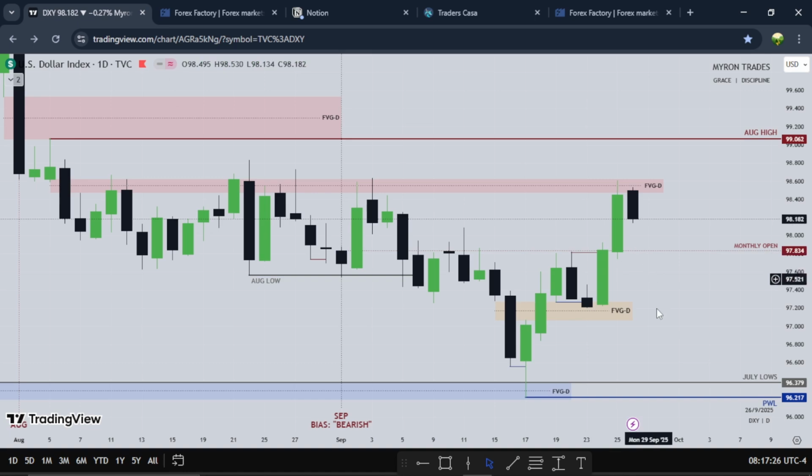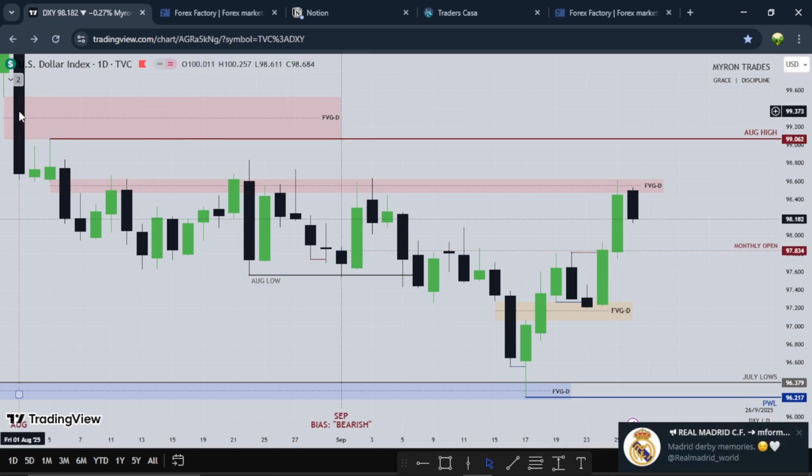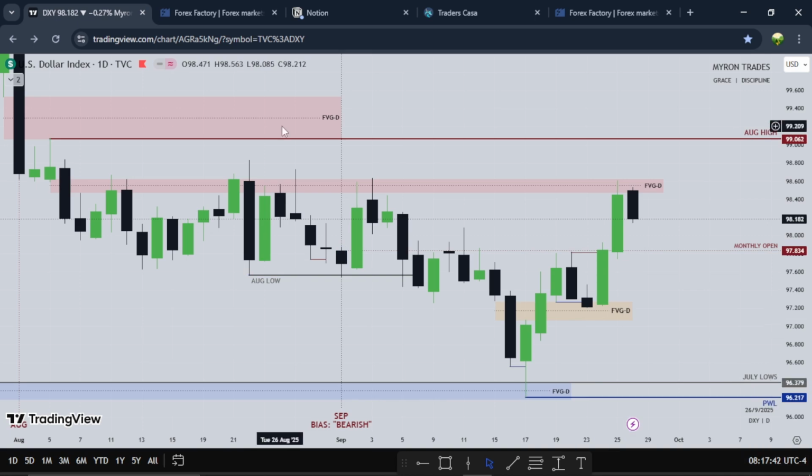So I'm maintaining the bullish move on the dollar because there's a fair value gap right here that price might want to refill and take out August highs. August lows have been taken out, right? July lows have been taken out. So I think price wants to reach up into this fair value gap, might or might not. So those are the probabilities for me for the new week. So a bullish dollar will equal a bearish euro, bearish pound, even gold as well, and Bitcoin. So let's go on to the next currency and see.